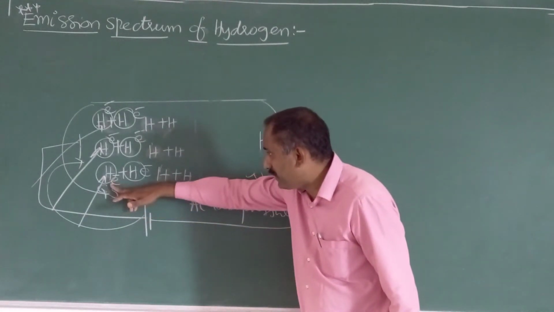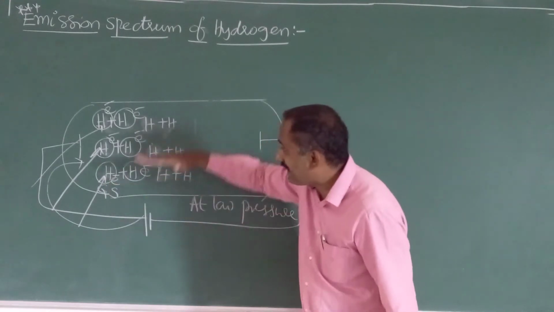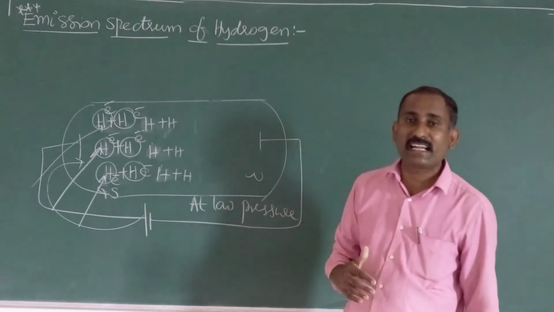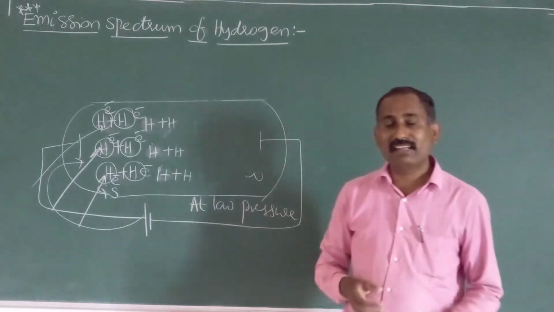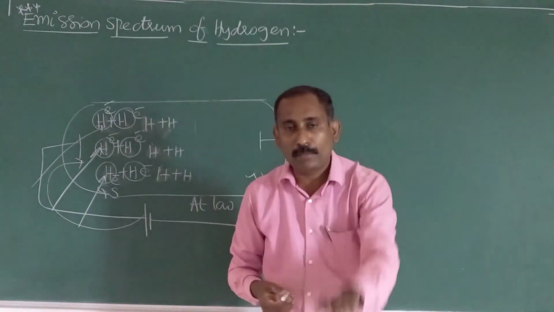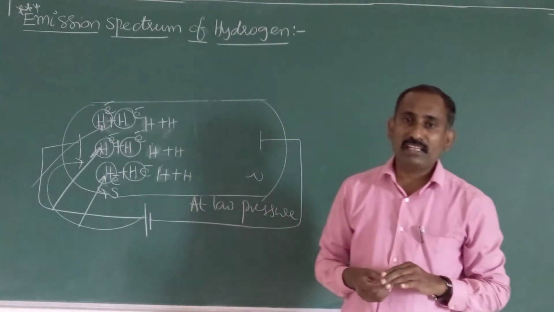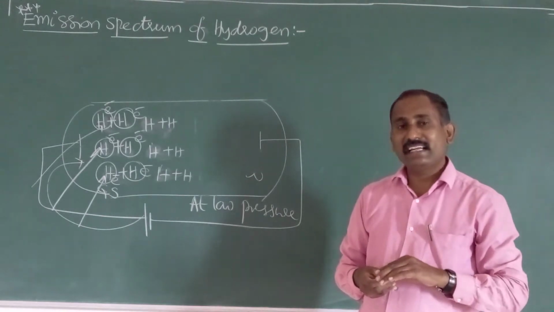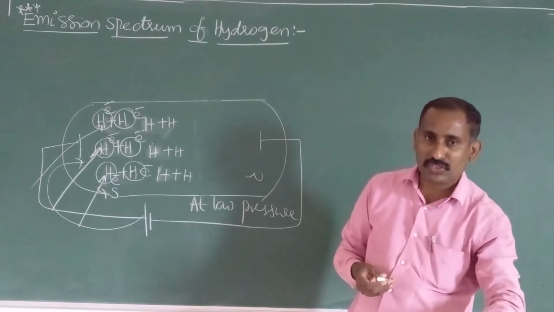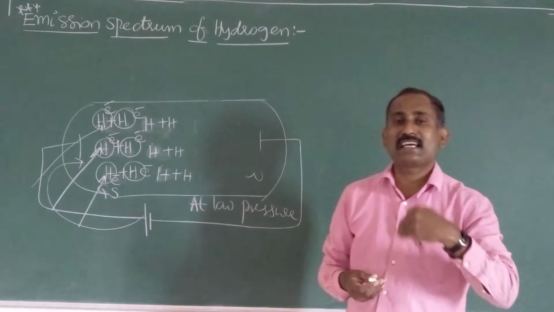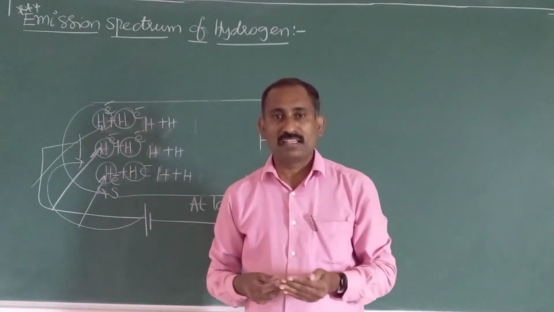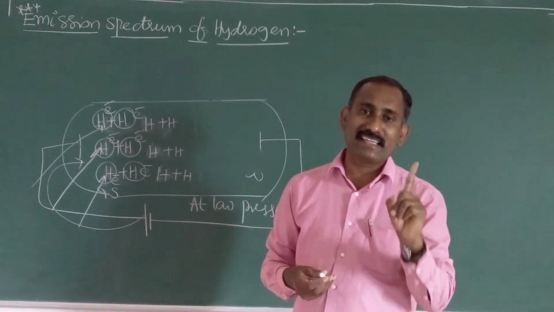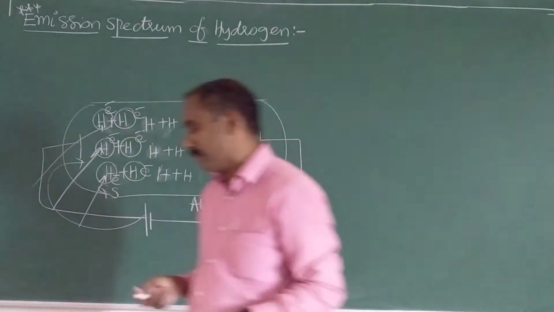By absorbing different quantities of energies, they are excited to different higher energy levels. But higher energy levels are unstable, so they come back to the ground state, either directly in a single jump or in several jumps.